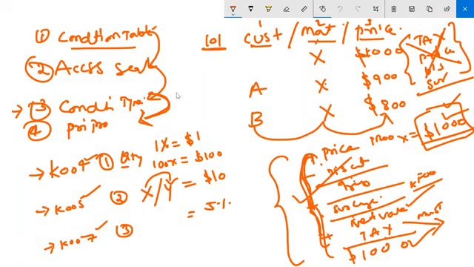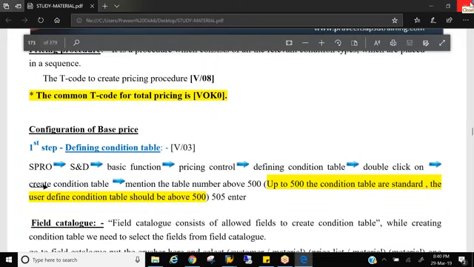Then let's create a pricing structure, then apply some scenarios onto that particular pricing structure, right? So condition table, access sequence, condition type, pricing procedure determination, and at last the condition record, right? So any questions for today on this?